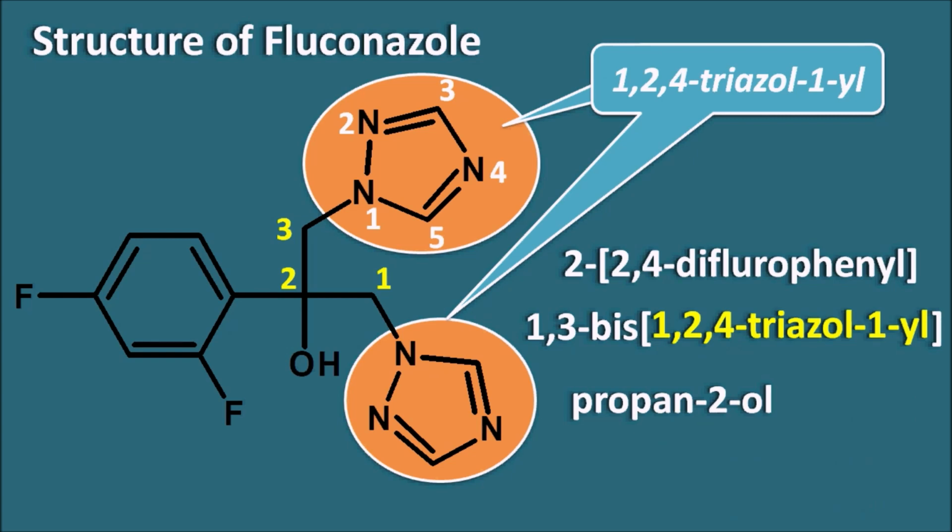So fluconazole is an azole antifungal, but it does not have the imidazole ring system. It has the triazole ring system, and here 2 triazole rings are present. So sometimes it is called a bis-triazole ring system. Now let us see how this fluconazole acts.